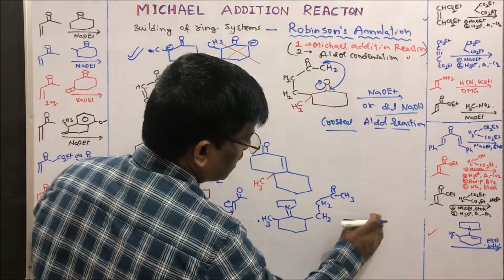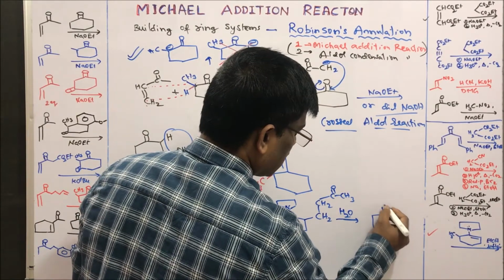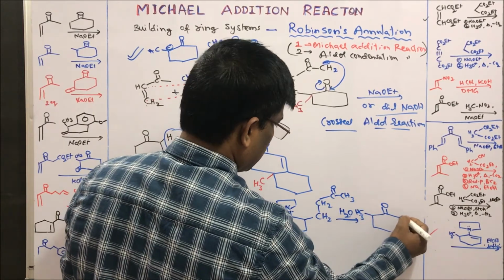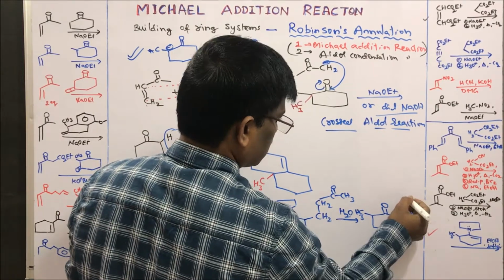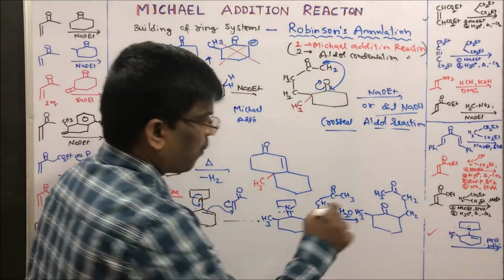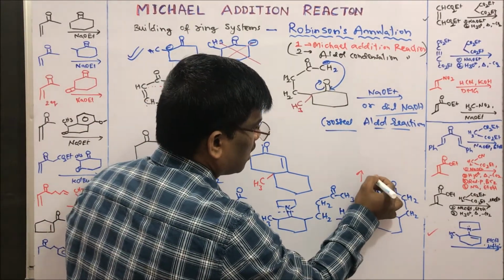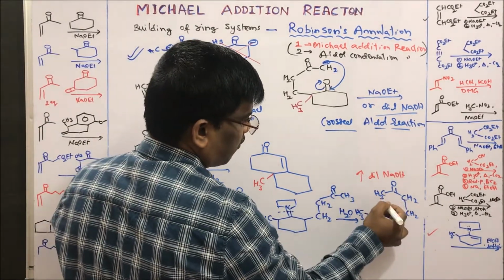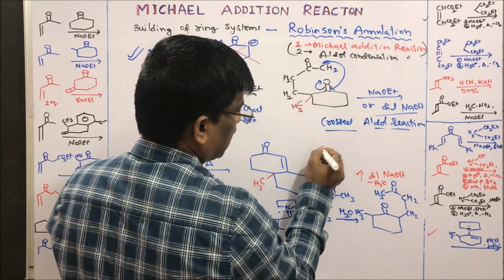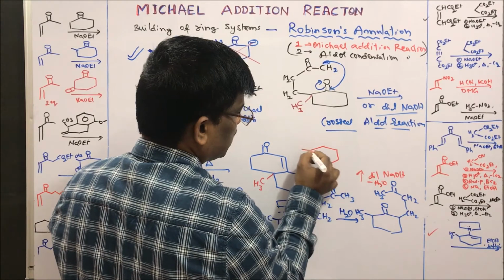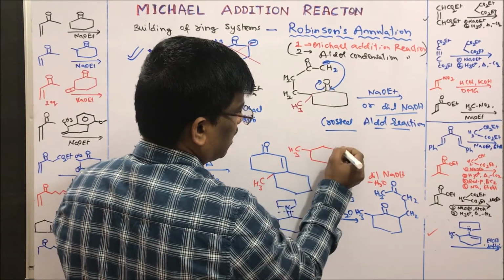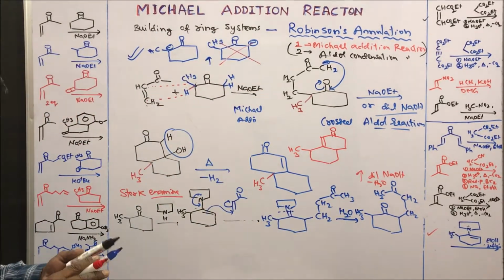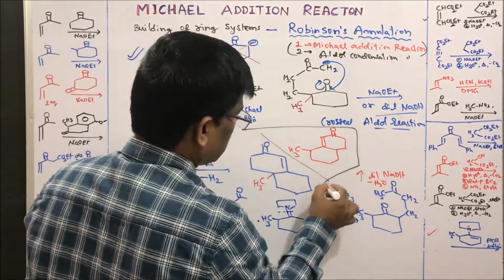When I do hydrolysis, it is going to give a carbonyl compound, and the methyl is here, and the remaining CH2. This compound, if I do the same crossed aldol with dilute NaOH, I am going to get this side ring formation, minus water, and this methyl is going to be free, with a double bond here and a carbonyl compound. So these two compounds are different.